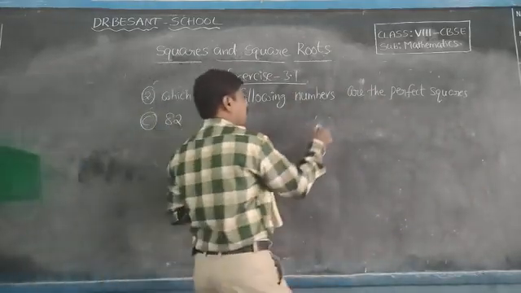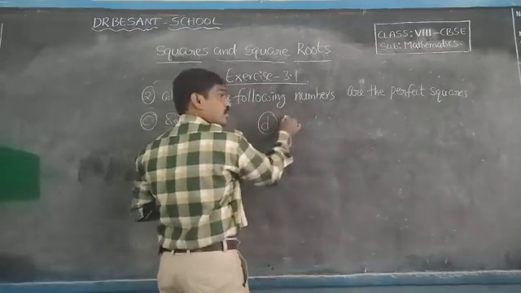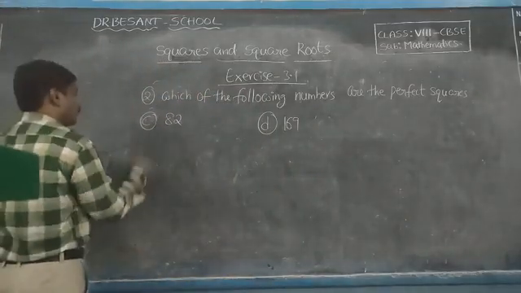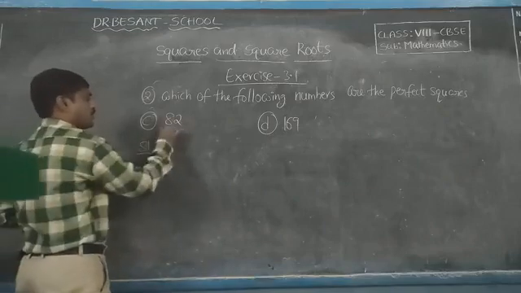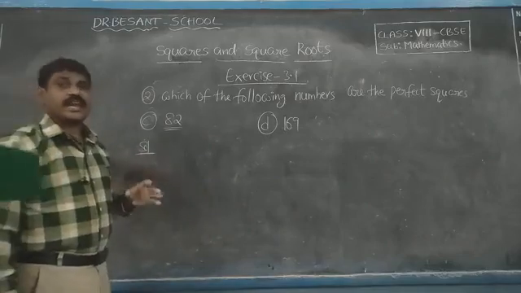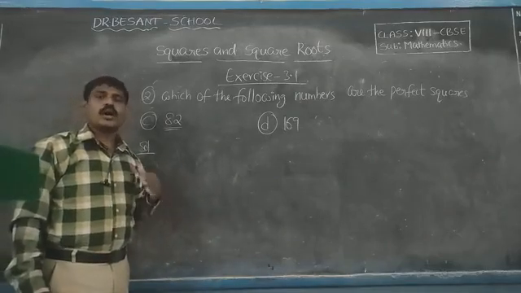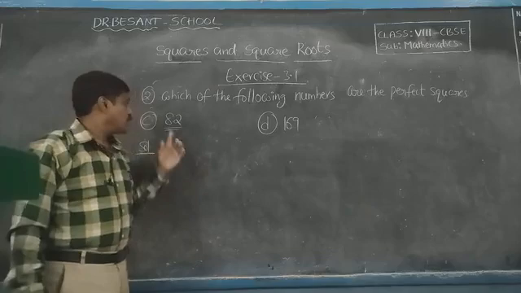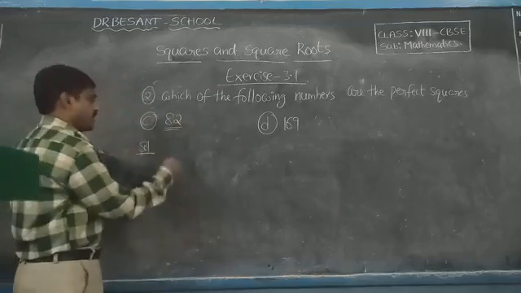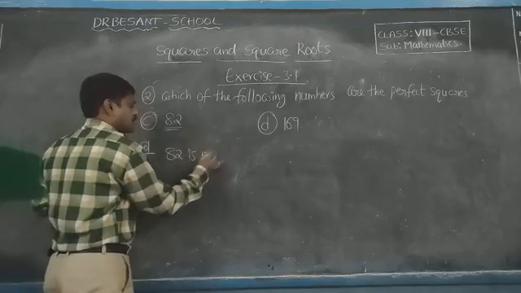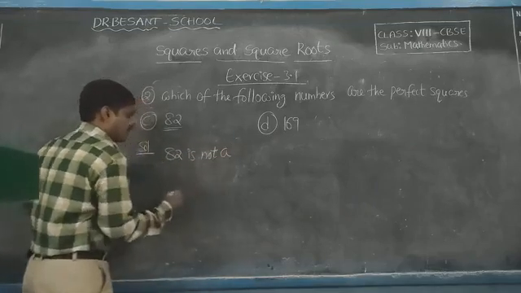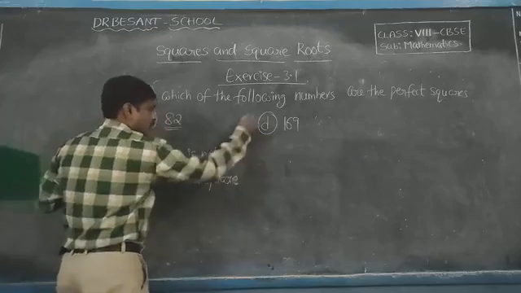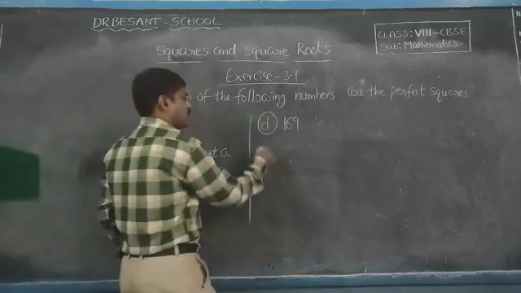Problem D, 169. For 82, we know that a perfect square never ends with the digit 2 or 3 or 7 or 8, clearly like the first question A. Okay, so that's why 82 is not a perfect square.